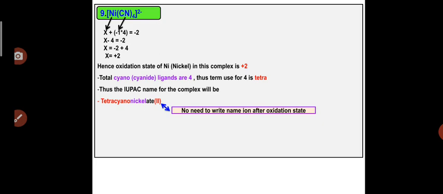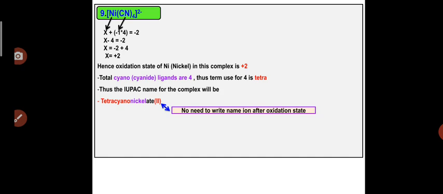That rule will not be applicable in complexes which have negative ligands. So although the complex has a -2 charge, this -2 charge will not be considered as the oxidation state of the central metal atom. So we have to do a calculation to find out the oxidation state of the central metal atom.